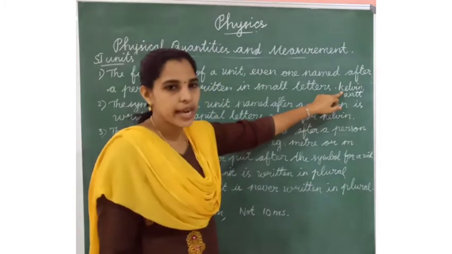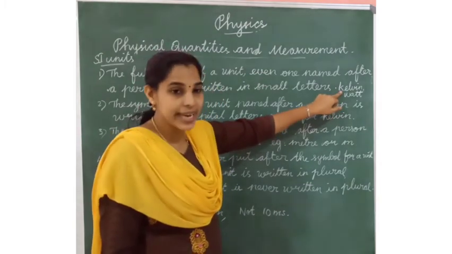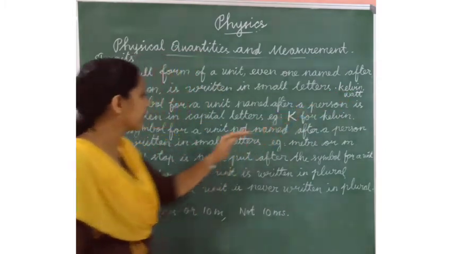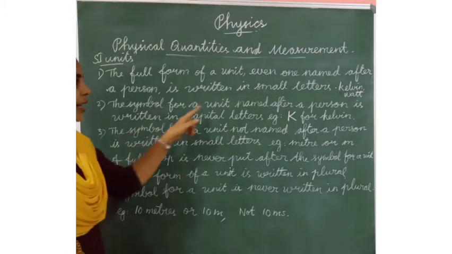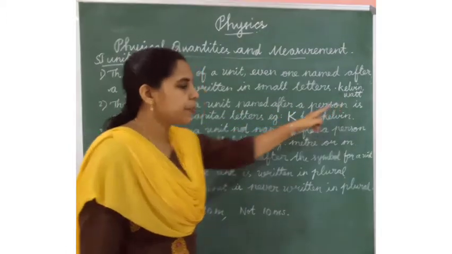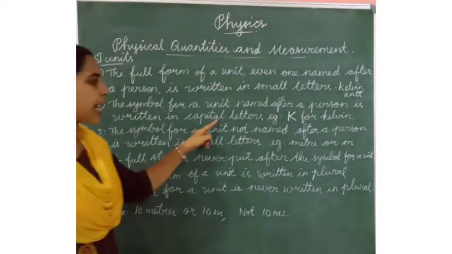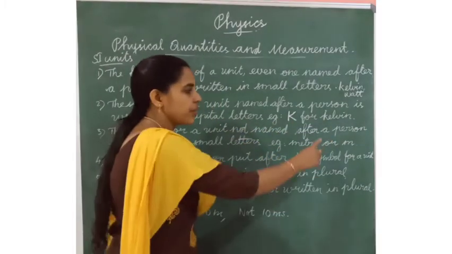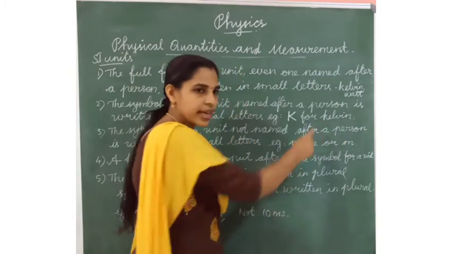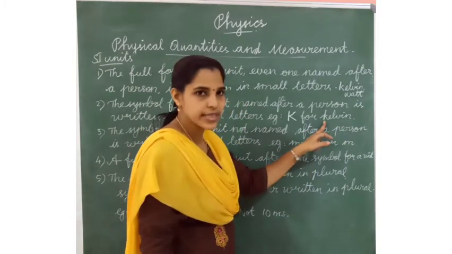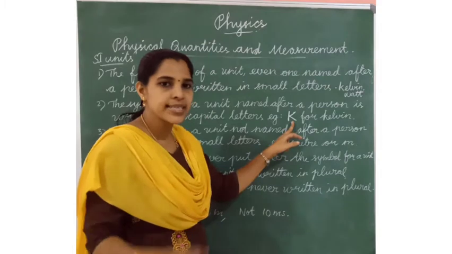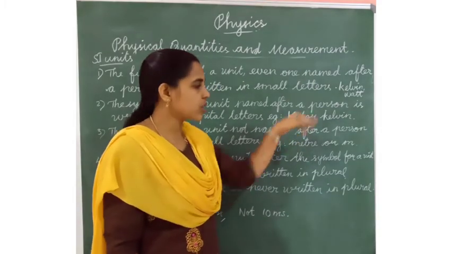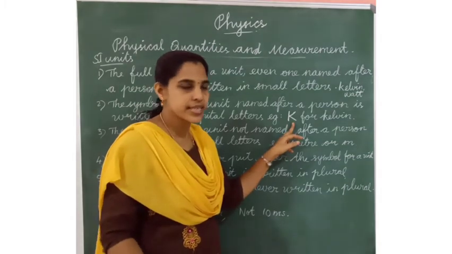This we have to write in small letters. For K is a small letter. We use the full form of the name. Then the symbol for a unit named after a person is written in capital letters. For example, K for Kelvin. When we write Kelvin together, we should use only the small letter. When we are using only a single letter, we have to use a capital letter. These are the rules we have to use in SI units.